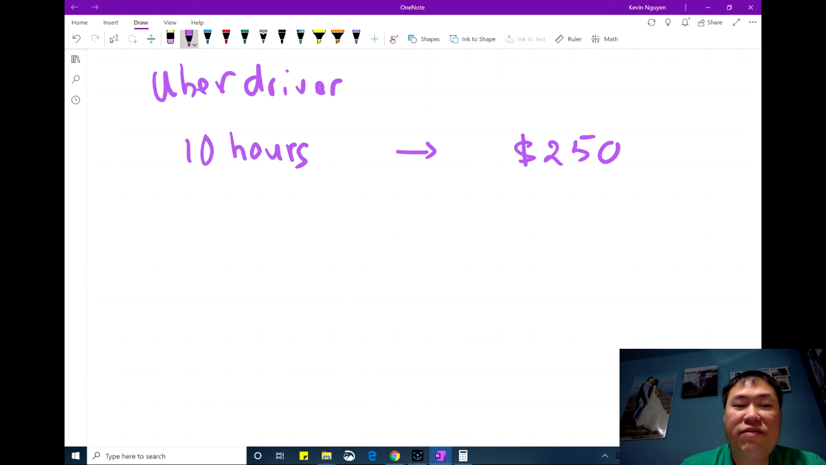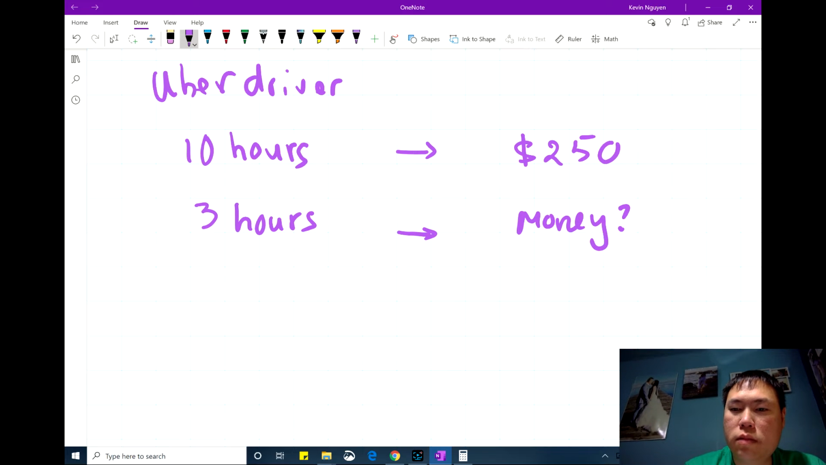What if after the pandemic, the economy is not going to come back fast? That driver might have some family responsibility to take care of, and he or she only drives for 3 hours each day. How much money will she expect to earn? So you can apply this concept to a lot of things.